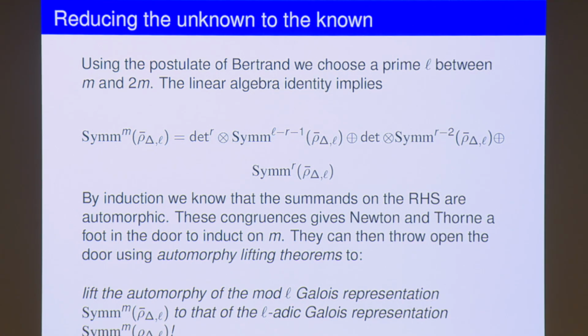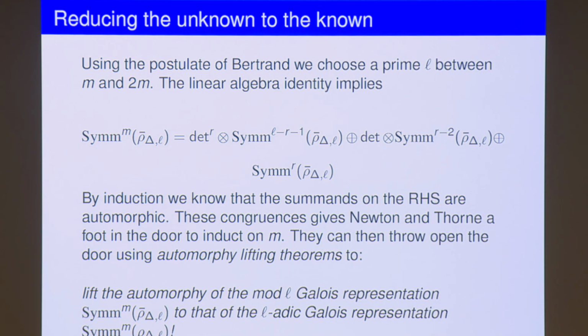To be well positioned to do this, you have to choose L carefully. If you want to prove this for the M-th symmetric power, you choose your L, which exists by the classical theorem of Bertrand, from the 19th century, that there's always a prime between M and 2M. So you can choose a prime L and use the earlier linear algebra identity. By induction, we know that the summands on the right-hand side are automorphic.